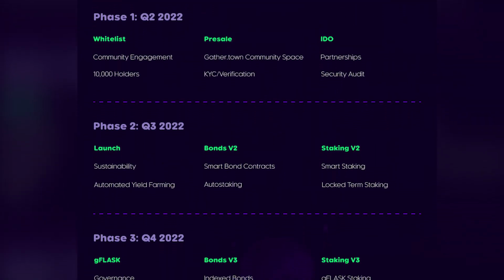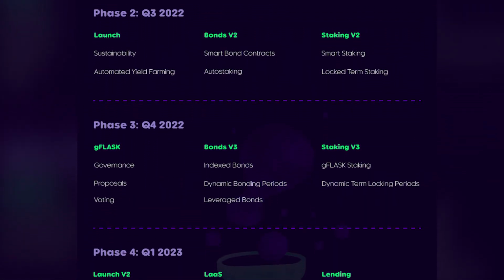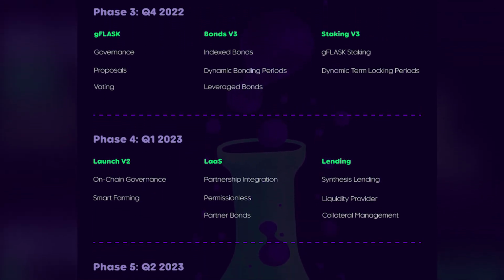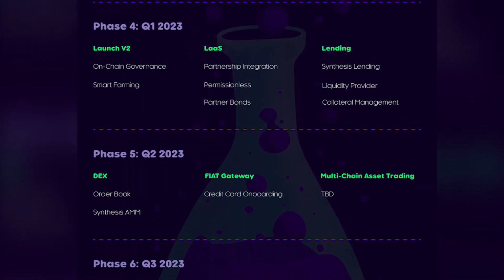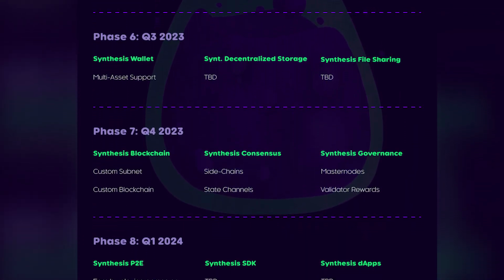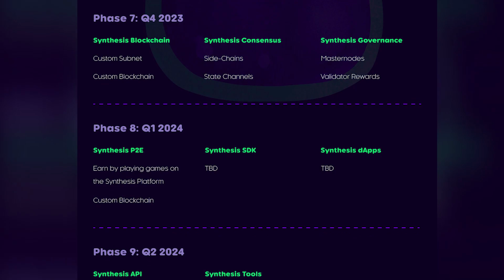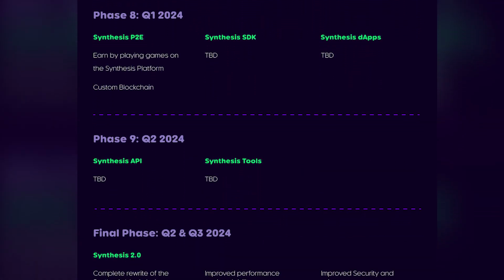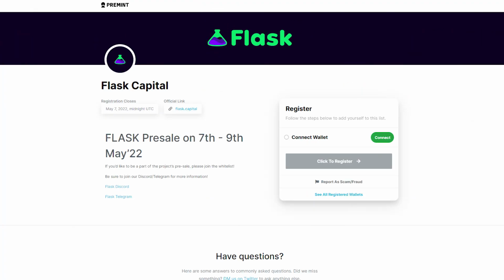The team has perfectly distributed its plans for the quarters of a year. I think that all of them will be carried out clearly and on time. In the near future, KYC verification for the team and an audit report on the verification of the product, as well as staking V2 and bonding V2, are planned. But the main thing is that the pre-sale of the product will take place on 7th, 8th and 9th of May. And the playlist is already open.